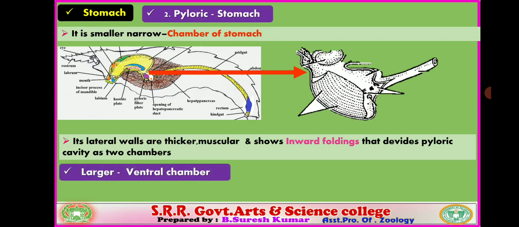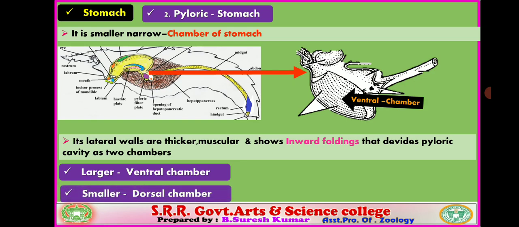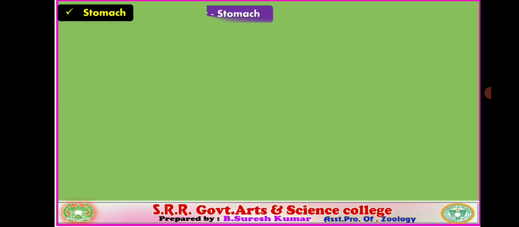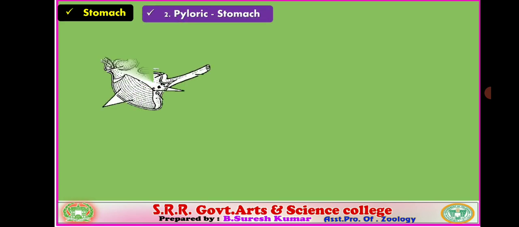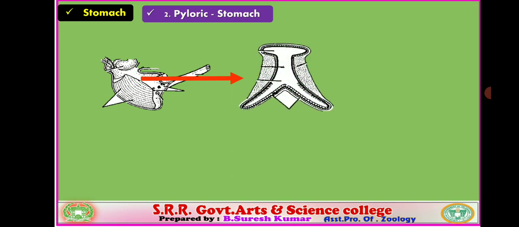They are a larger ventral chamber, which you verify is seated at the ventral side, and a second, smaller dorsal chamber seated on the upper side. So the pyloric stomach includes 2 chambers, one ventral chamber and another dorsal chamber, produced due to the inward foldings of the wall of the pyloric stomach. Let us see in detail about the chambers of the pyloric stomach. That is the lateral view and section of the pyloric stomach.